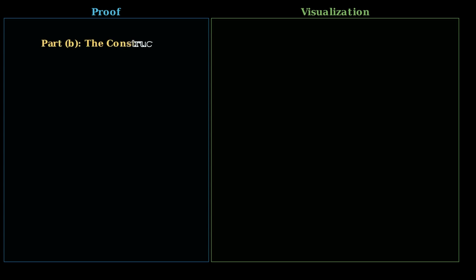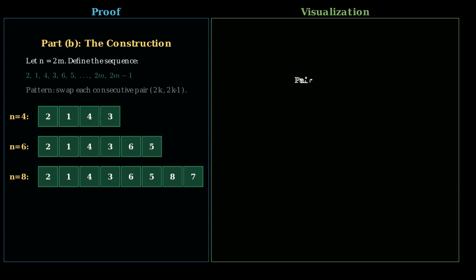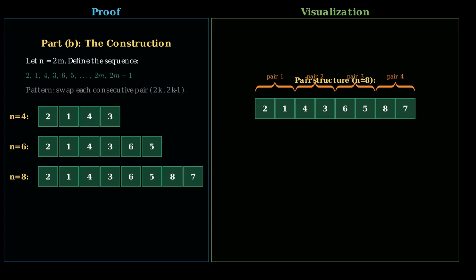Part B. Constructing a nice rearrangement for even n. Let n equal 2m for some positive integer m. The construction is elegant. Simply swap each consecutive pair. Take the sequence 2, 1, 4, 3, 6, 5, and so on, ending with 2m, 2m minus 1.